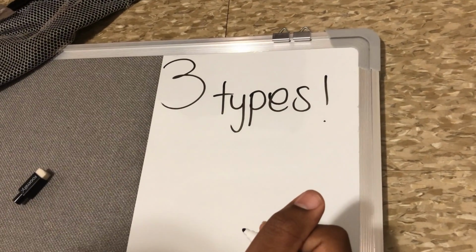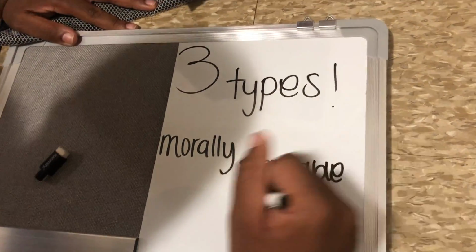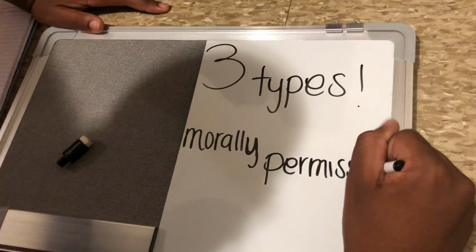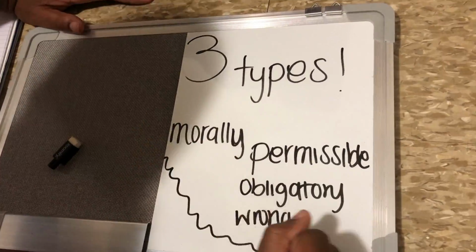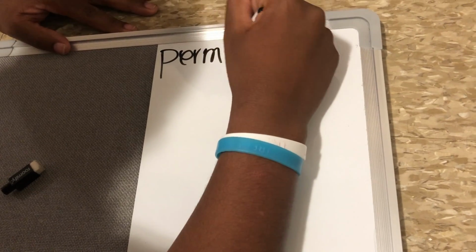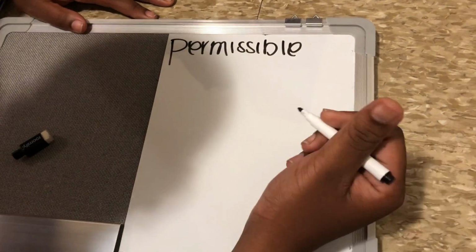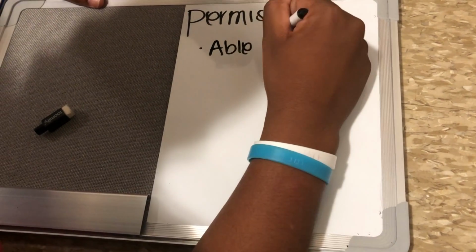Okay, so for that, we have permissible. It's basically being able to do something.